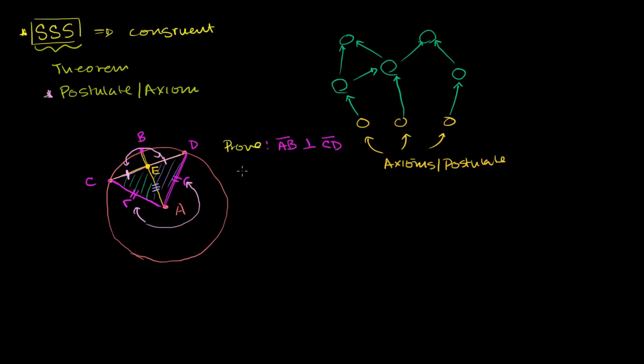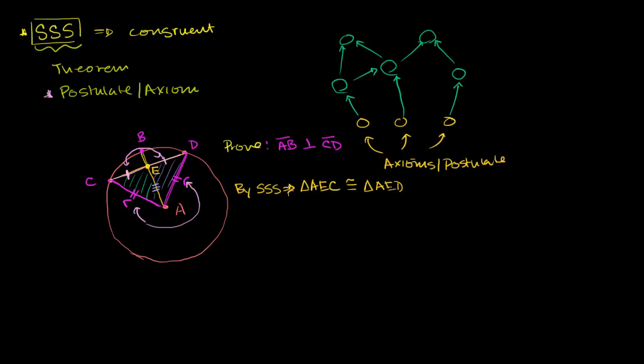And so by side, side, side, we know that triangle AEC is congruent to triangle AED. Sorry, it's not ABC, it's AEC.